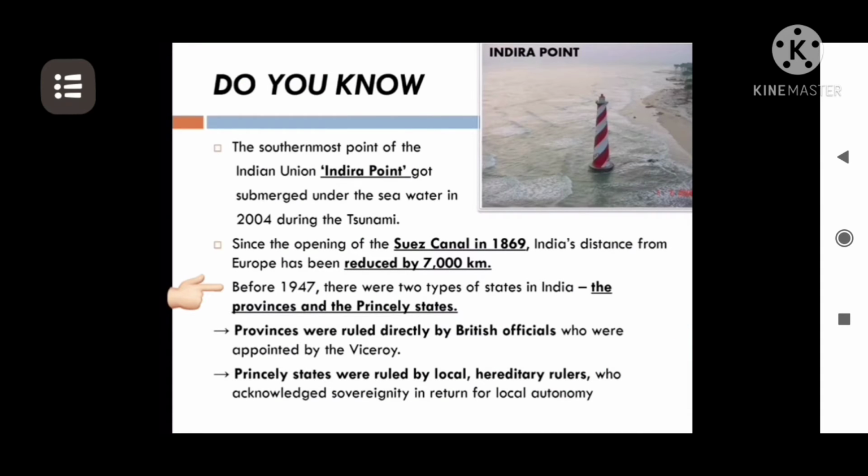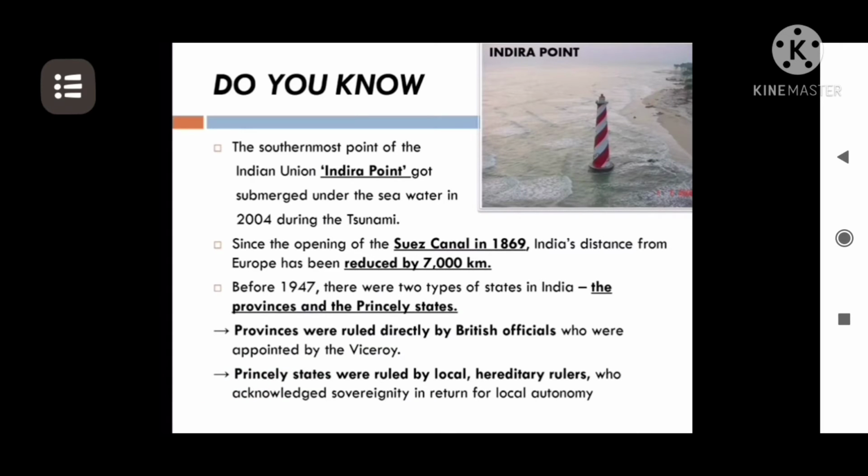Before 1947, there were two types of states in India. One was a province, the second one was a princely state. Provinces were ruled by British officials who were appointed by the Viceroy. You must have heard about it. Whereas princely states were ruled by local or hereditary rulers who acknowledged British sovereignty in return for local autonomy.